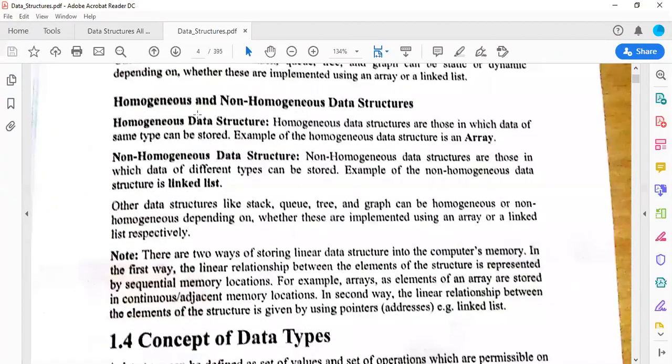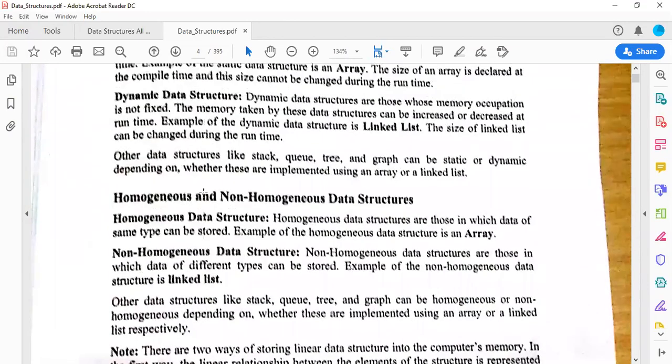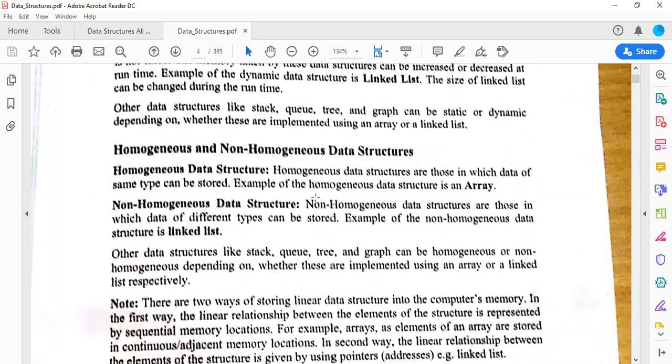So this linked list and array fall into two categories. Basically, it is also static. You can say array is a static homogeneous data structure, and linked list is your dynamic non-homogeneous data structure.